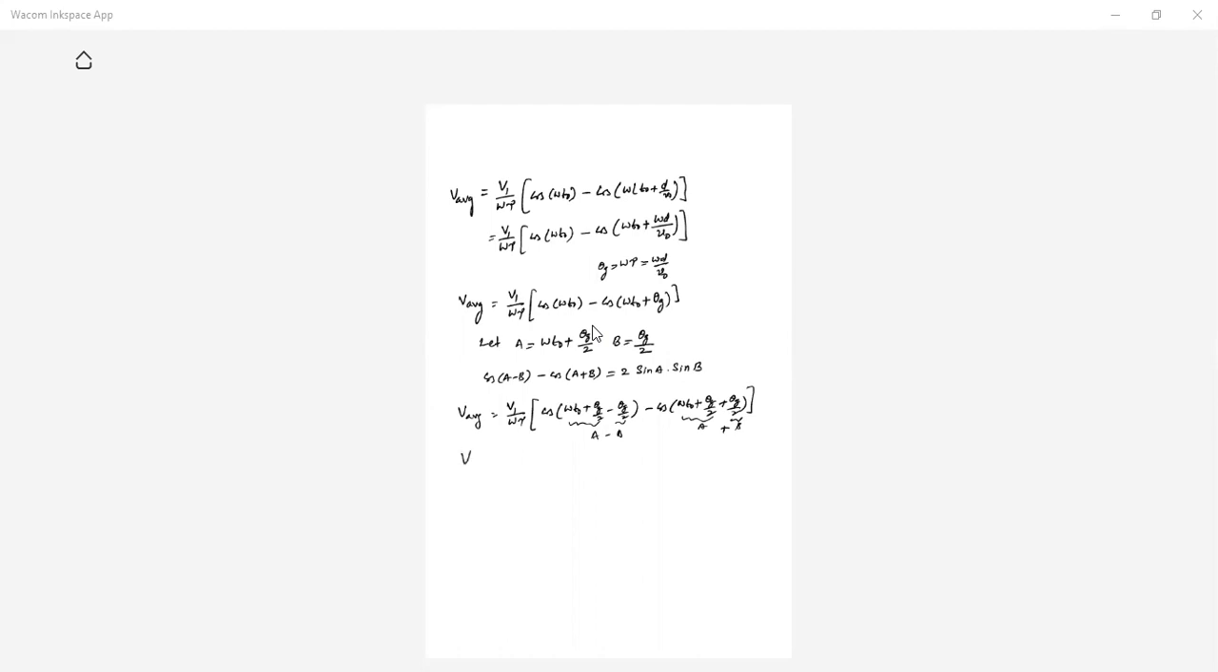Now we can write V average is equal to V1 by omega tau into 2 sin A sin B. So what is sin A? A is nothing but sin of omega T naught plus theta G by 2, into what is sin B? Sin of theta G by 2. Further, you can write here that omega tau is nothing but theta G.